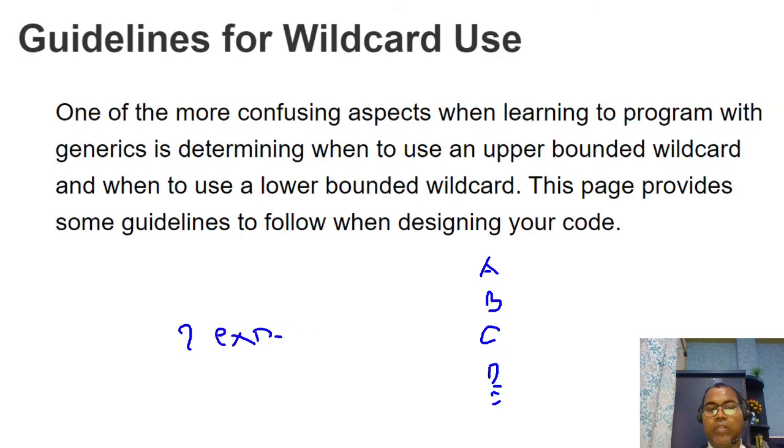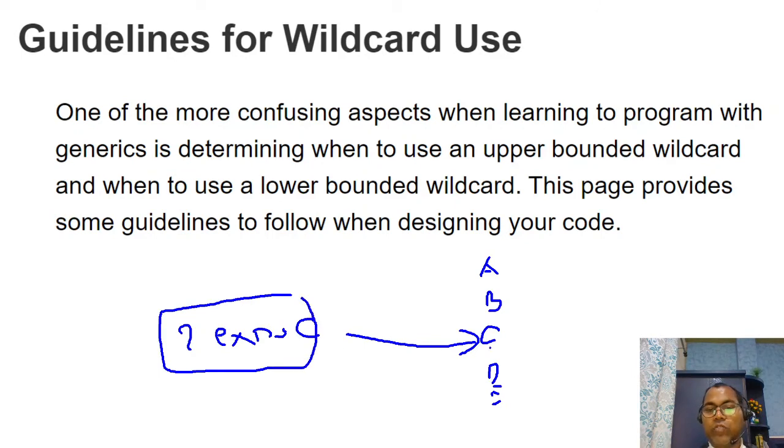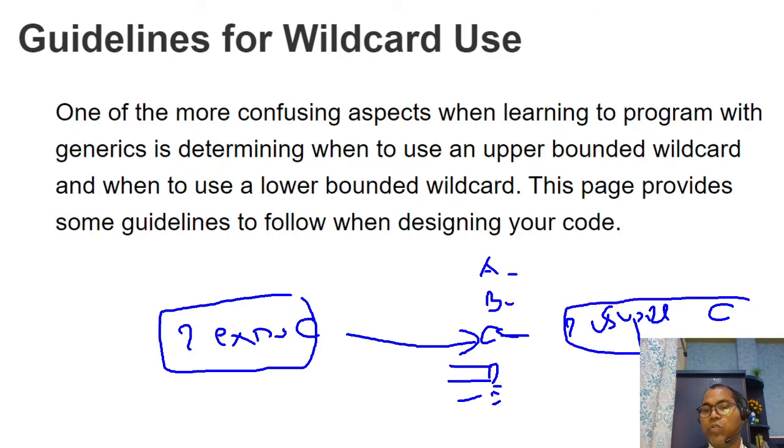If you say question mark extends C, what do you mean by this? C and all the subtypes are allowed. If you say question mark super C, then C and all its superclasses are allowed. So this is your lower bound.